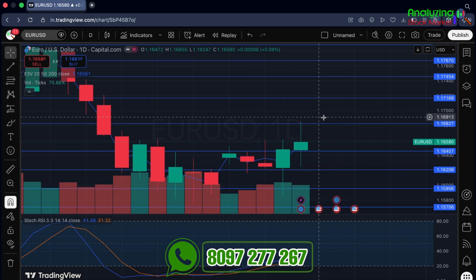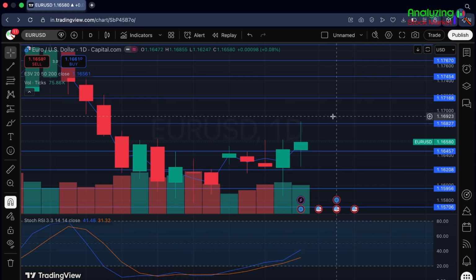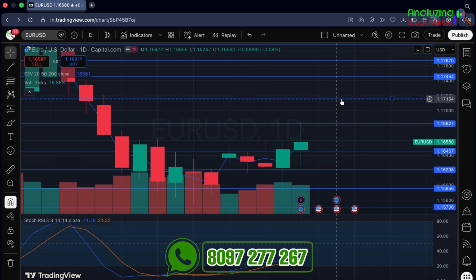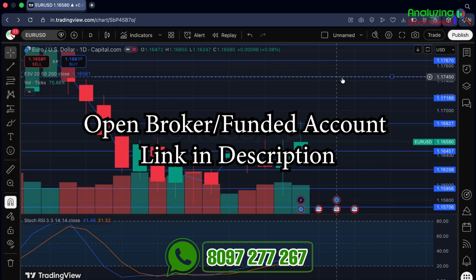Overall, my expectation is a bit positive, but I will also only trade once 1.16827 gets breached and a 4-hour or 1-day candle gets closed above this. Then only will I go for a long trade with this level as a target. I will even wait for this level and this level as well. Overall, my expectation is a bit positive.